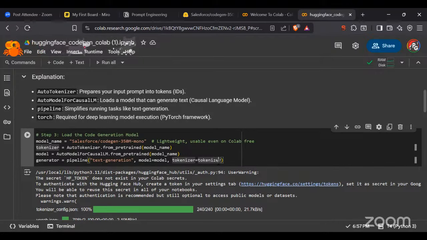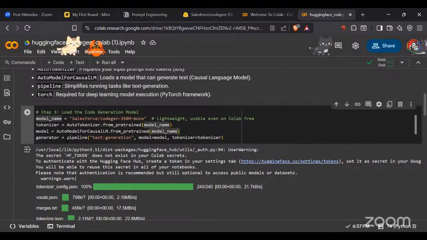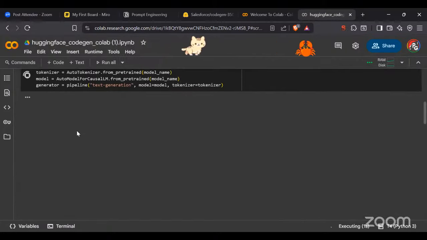So here I've used what? This is the model I'm using. Tokenizer is from the pre-trained model. This is my model name. Then the model, AutoModelForCausalLM, from the pre-trained model, again I'm going to use the pre-trained model name as this CodeGen 350 Mono. And then we are going to use the generator. Remember the generator. The generator is going to generate a pipeline here that will generate text. This model will generate some text here. So I'm going to run this particular thing.